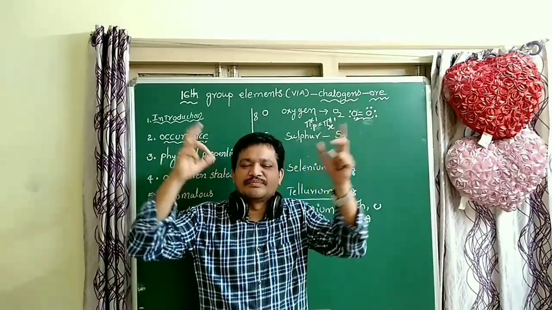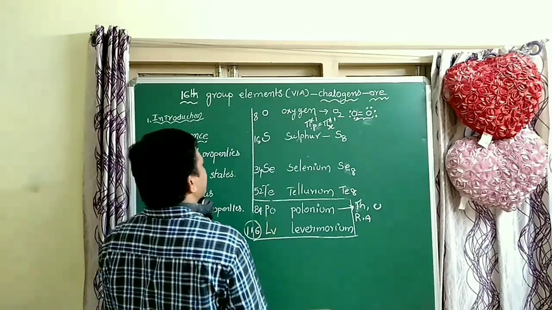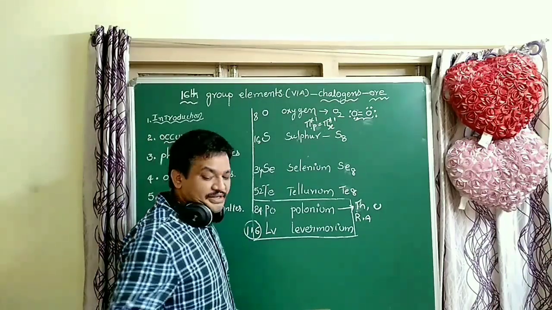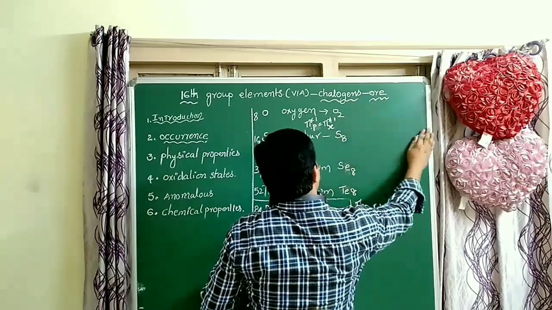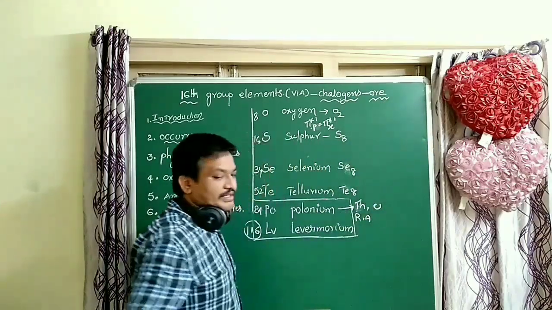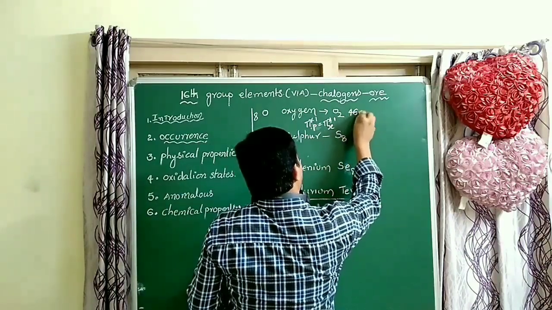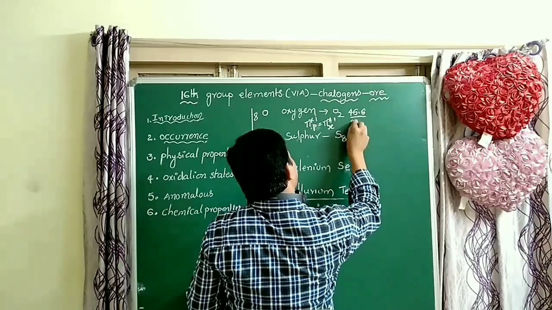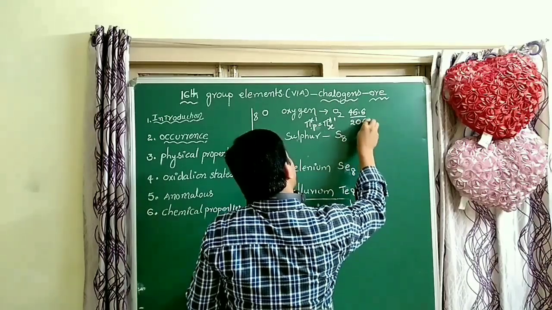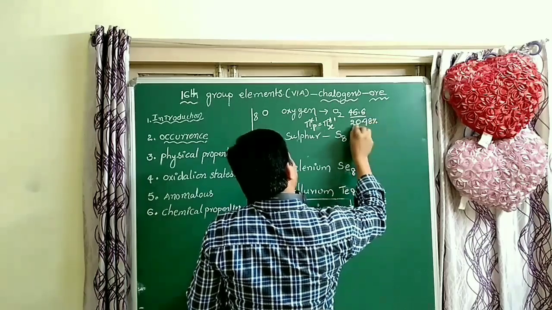That is very important, students. The most abundant element in the earth's crust: how much percentage is there in the earth's crust, students? About 46.6 by mass. But the atmosphere contains 20.98 percent by weight.